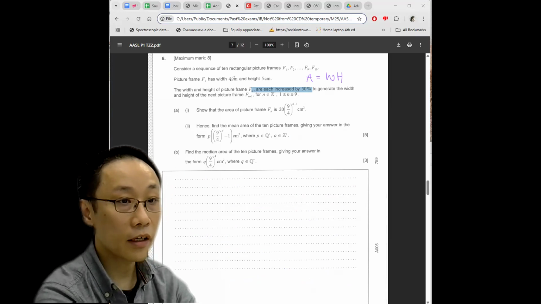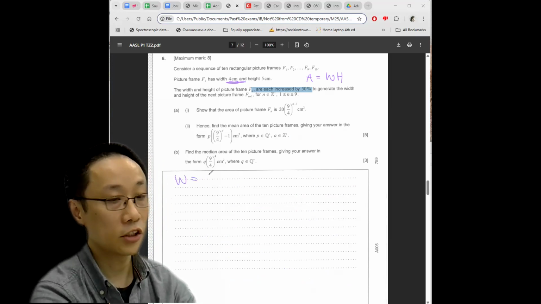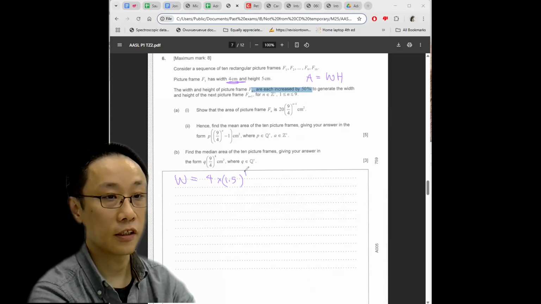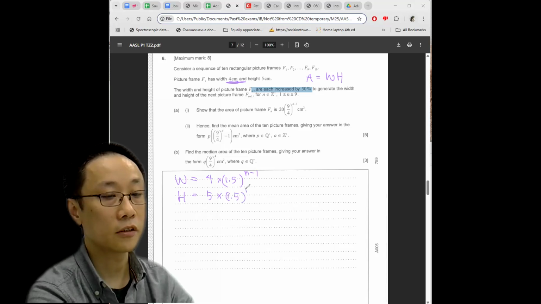So we can now claim that the width is going to follow a geometric sequence times 1.5 to the n minus 1, and then the height will also follow a similar sequence, different starting value, but same common ratio.